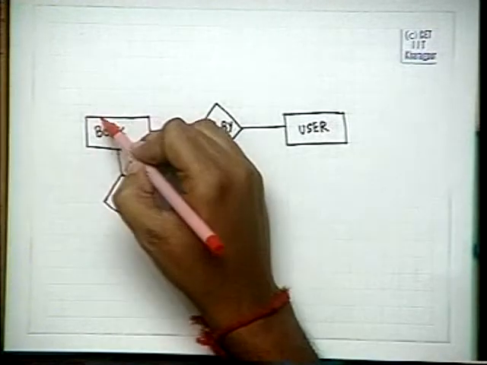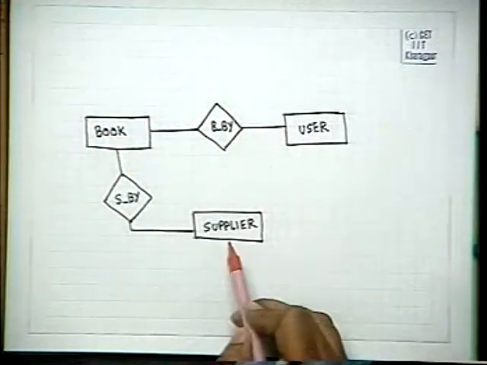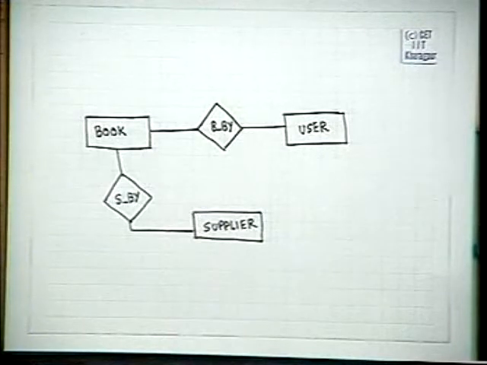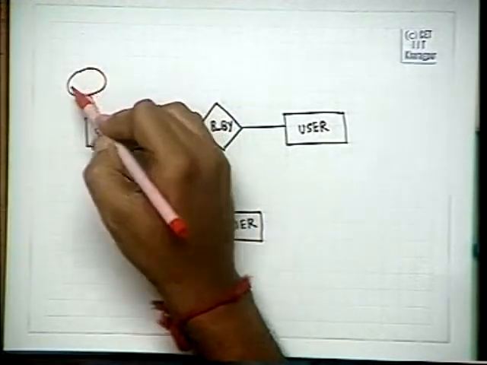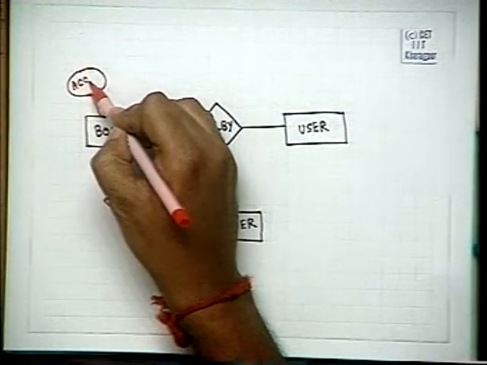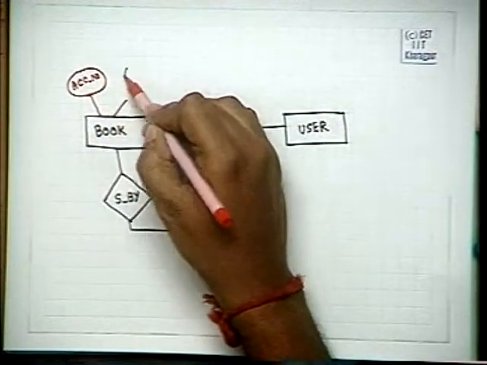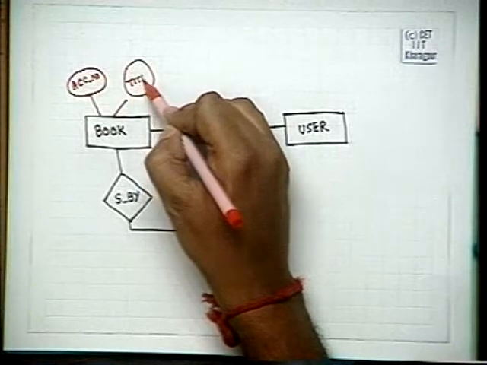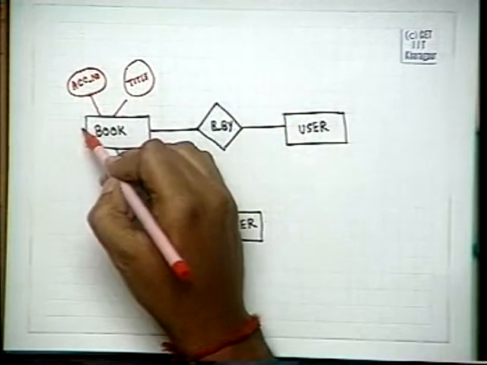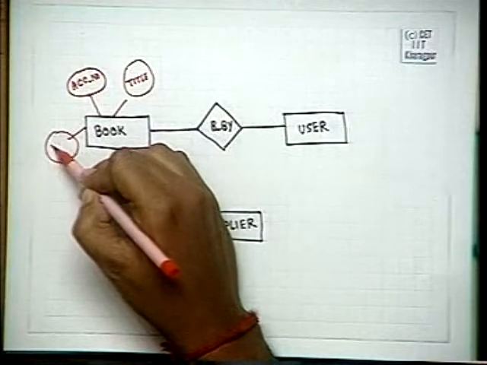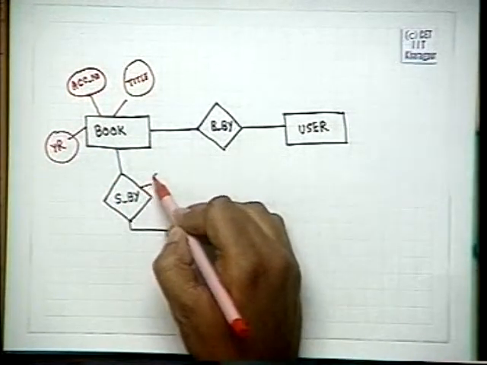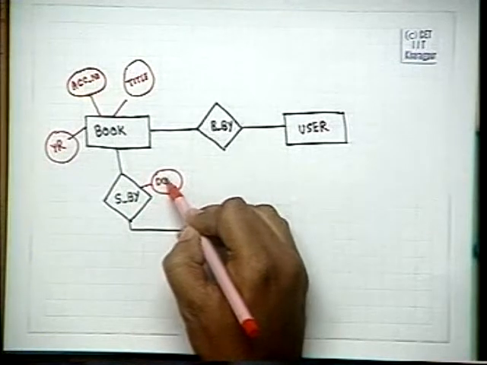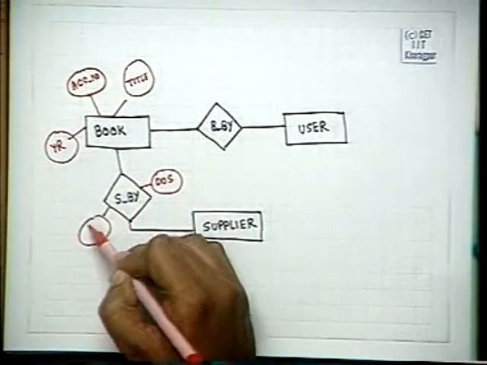So suppose we have book, user, supplier and two relations, supplied by and borrowed by, and each of them will have some attributes: accession number, title, year of publication. Supplier will supply date of supply and the price.